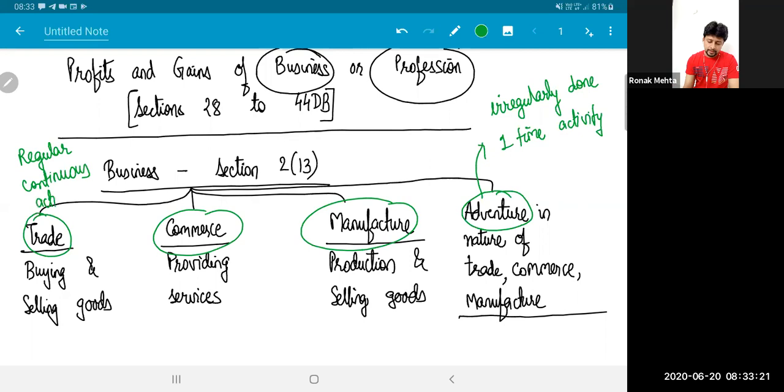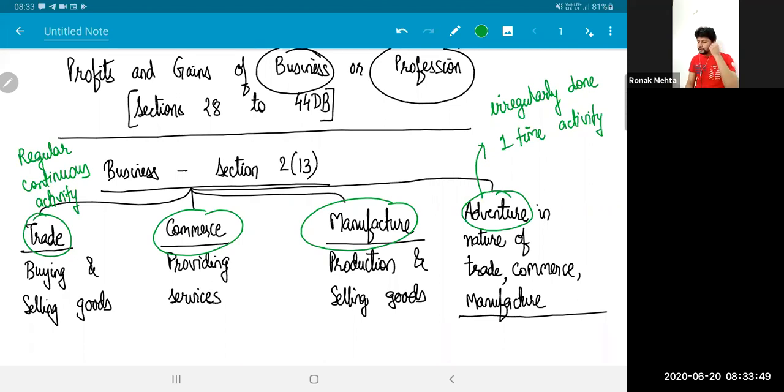But that does not mean that business is only continuous activities. As in seasonal businesses, business is done just once, not on a regular year-to-year basis. It will still be called business only, if there is an element of profit involved. Whether you do those activities of buying and selling goods regularly or one time, what you're doing is still business.